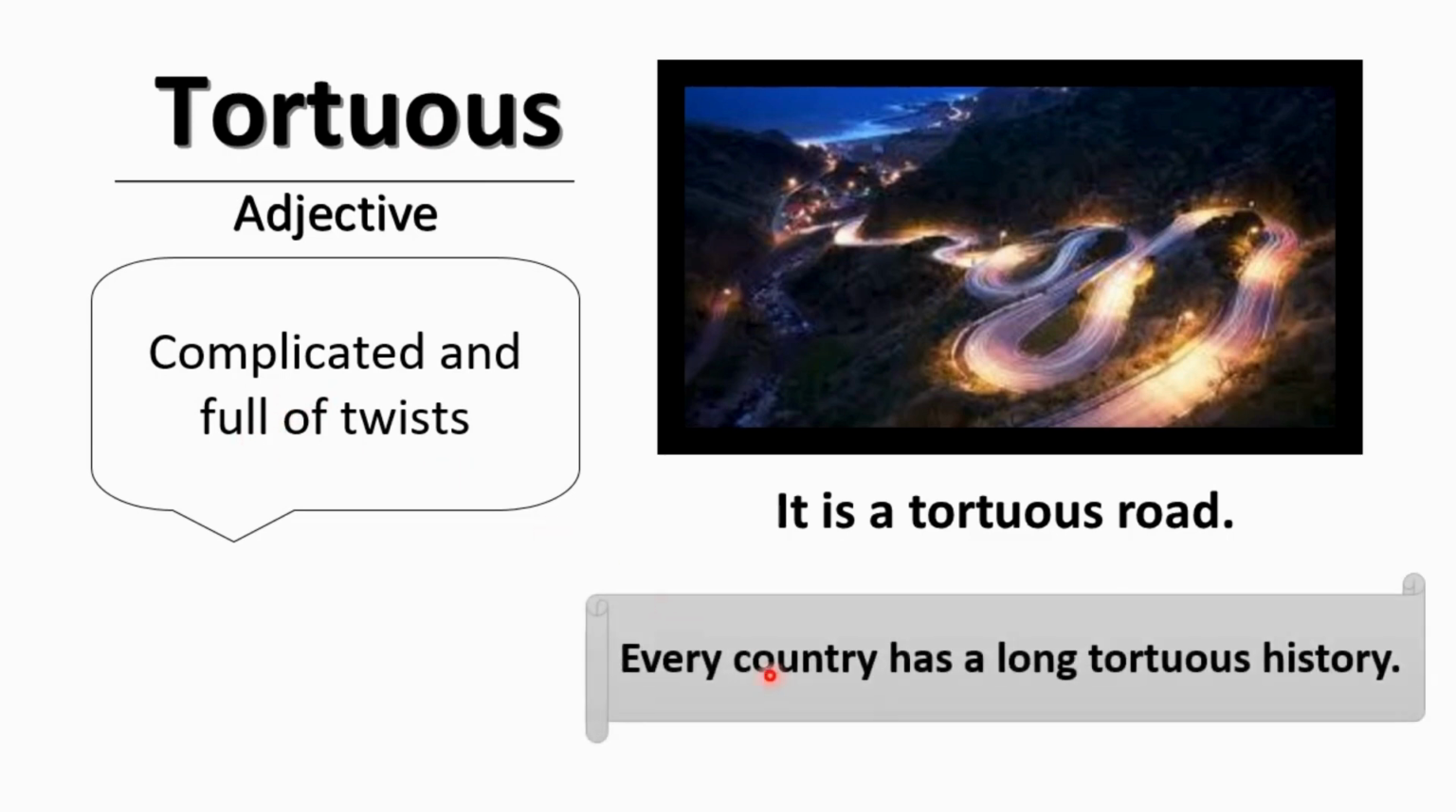It is an easy one. Look at the sentence. Every country has a long tortuous history. Tortuous history means complicated history, full of twists. This is a synonym of the word tortuous: convoluted. It is an adjective and it means extremely complicated and hard to follow.